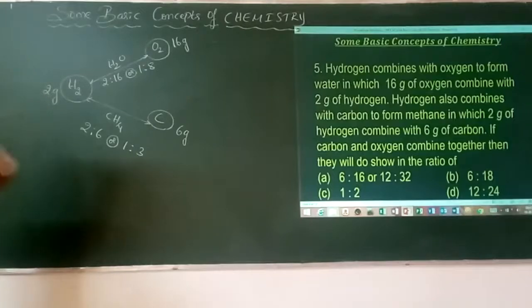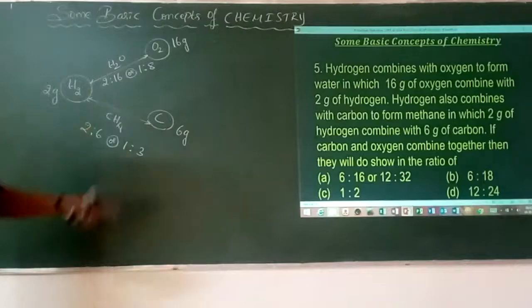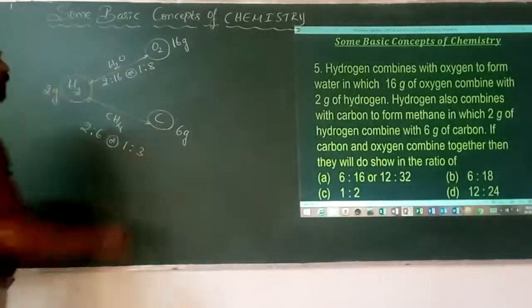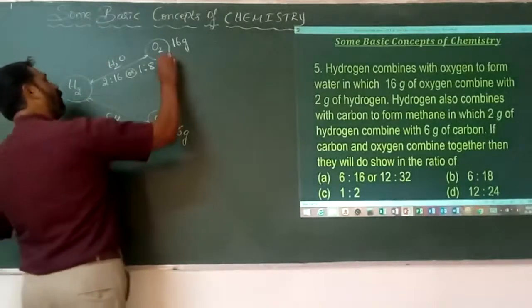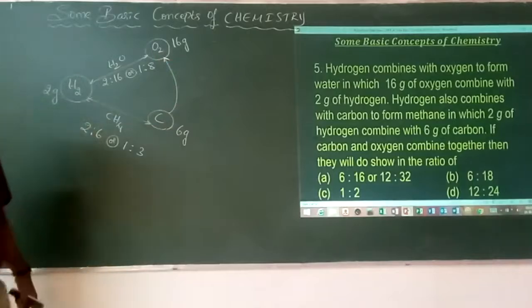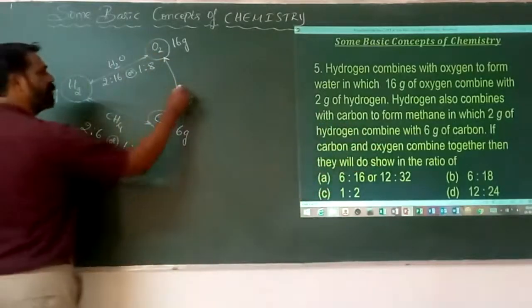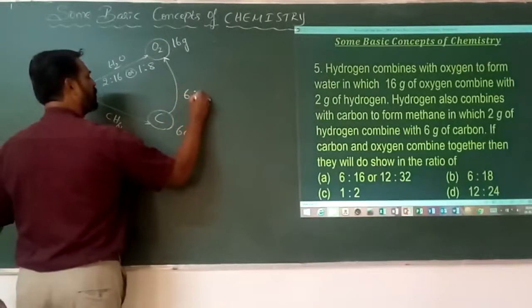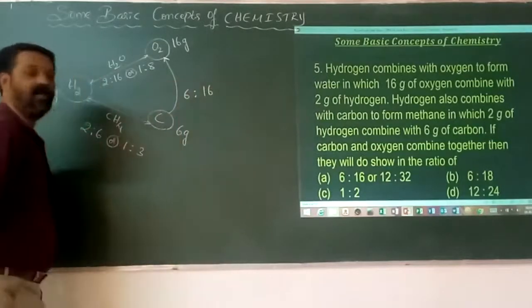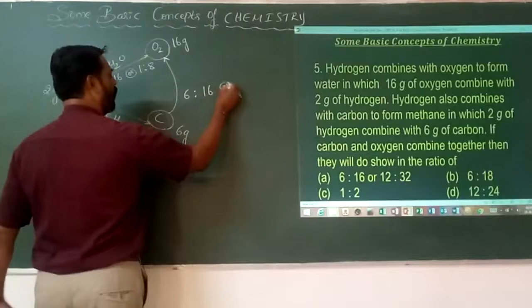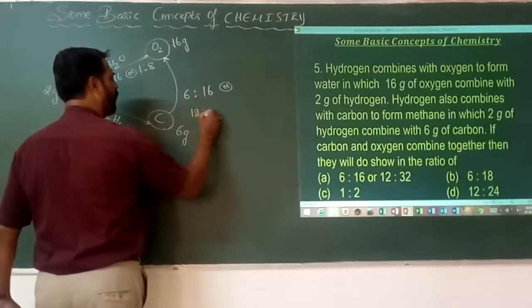In what ratio do they have to combine? Carbon and oxygen. Here it is mentioned that carbon and oxygen have to combine in the ratio of 6 is to 16. If I simplify that, if I enlarge that, it becomes